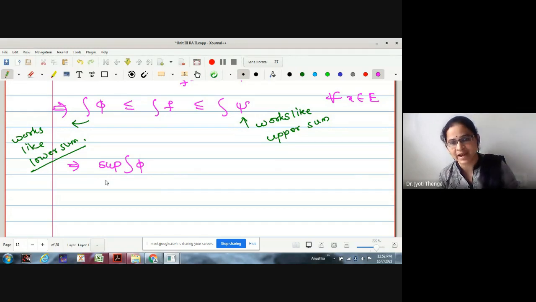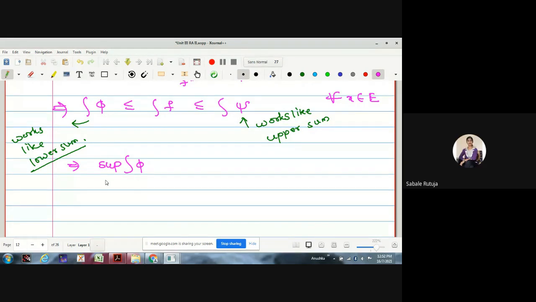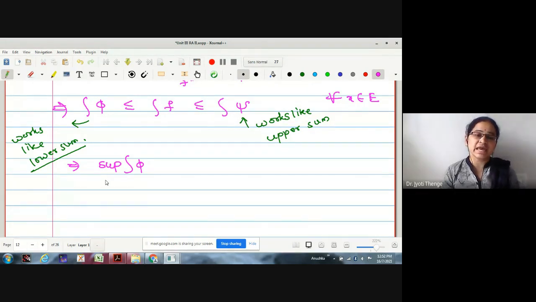Both the supremum and infimum are going to be the same. If these two are equal, that is, the supremum of integration of phi, provided phi is less than or equal to f, and the infimum of integration of psi, provided psi is greater than or equal to f, then one can say that integration of f holds.